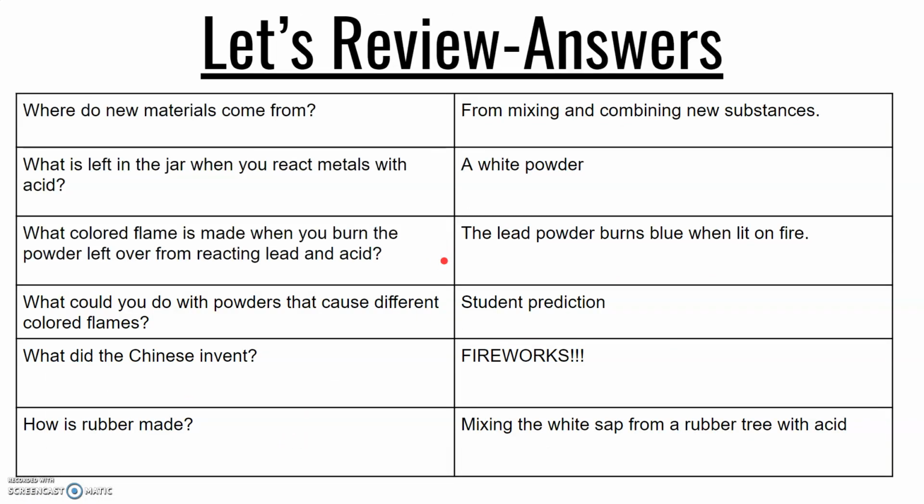I did send back most of your work, so you should have seen these answers. New materials come from mixing and combining new substances. What was left in the jar when you react metals with acid? All of them were left with a white powder. What color flame is made when you burn the powder left over from reacted lead and acid? That one actually created the blue flame.